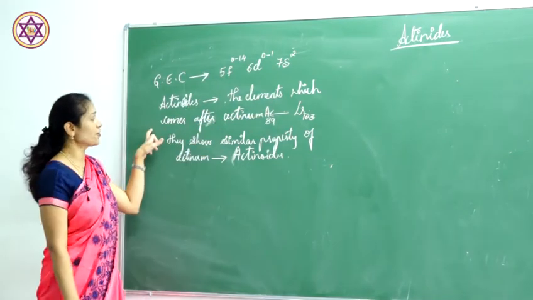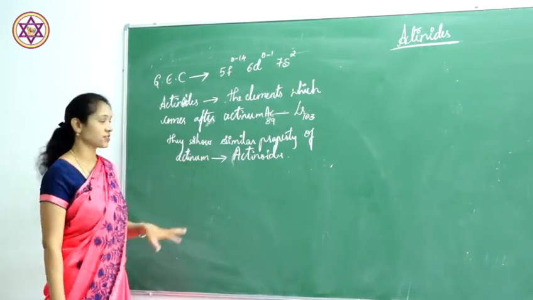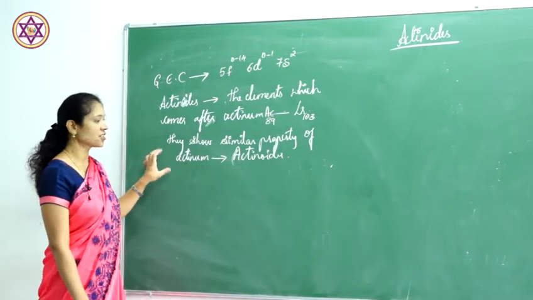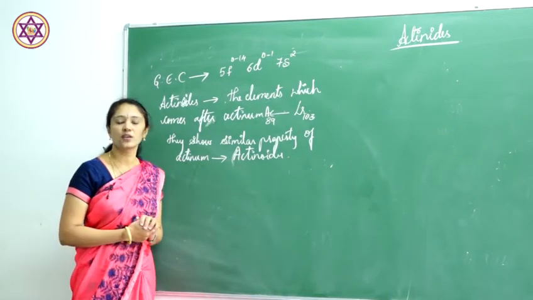The elements which come after actinium are called actinides, and they show similar properties of actinium.